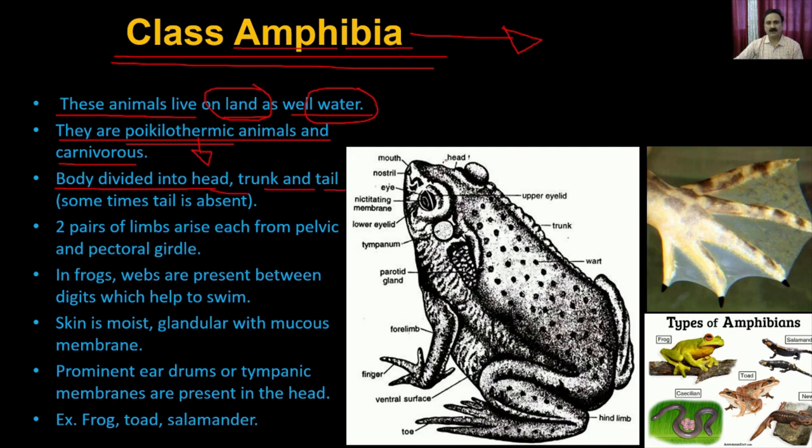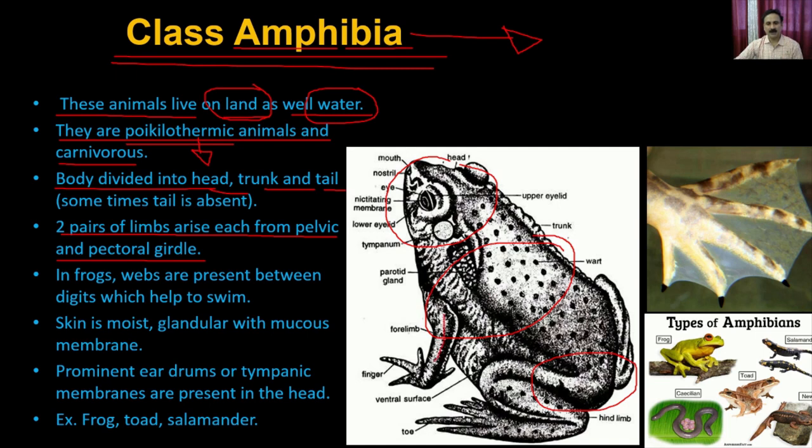What you see here is a typical amphibian like the frog, and it has three parts in the body. This is the part which is called the trunk, and this is the part which is called the tail. There are two pairs of limbs, one arising from the pelvic girdle and another starting from the pectoral girdle.